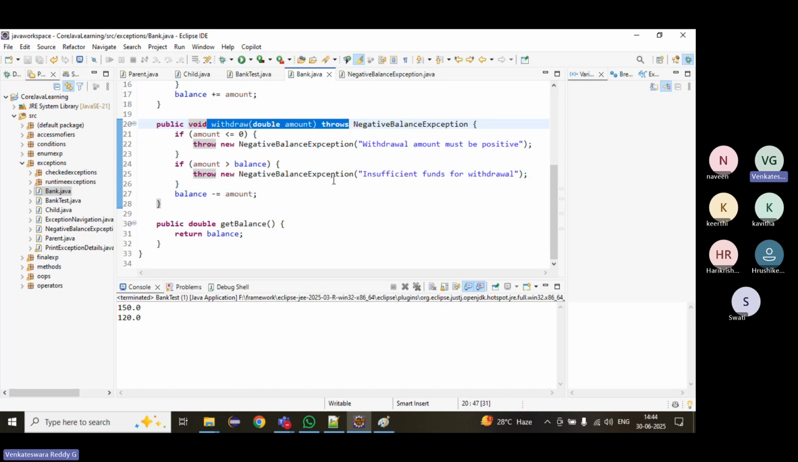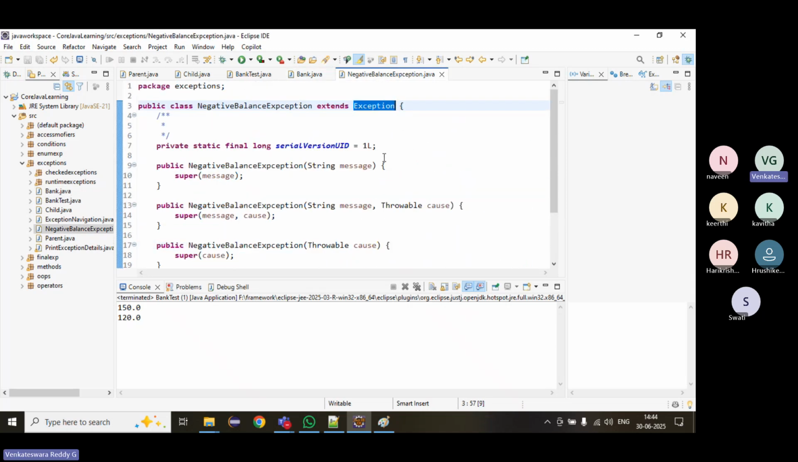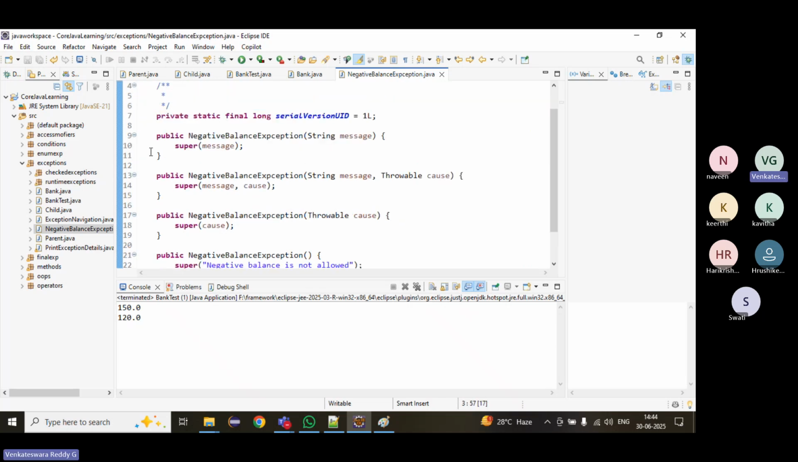Method header. One more thing: user defined exception. We can create either a checked exception or an unchecked exception. The first step is to extend the exception class and then create the constructors. We can create as many constructors as we want. Inside a constructor, we have to call the superclass constructor.